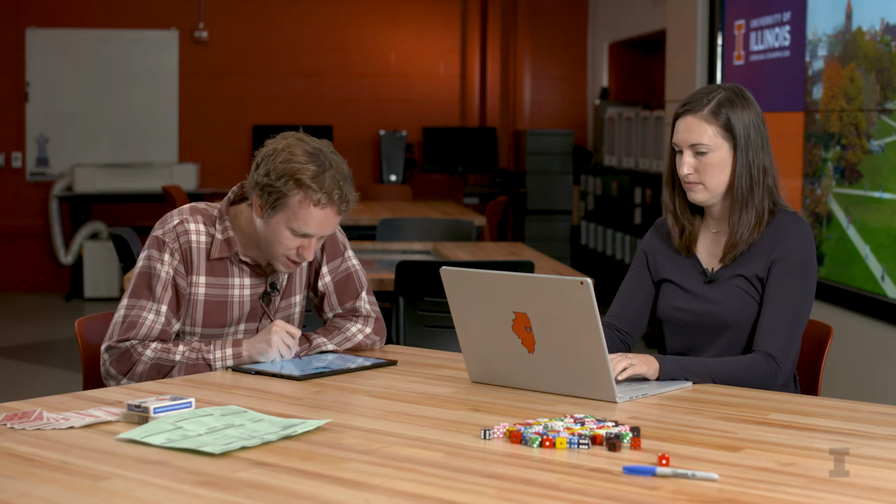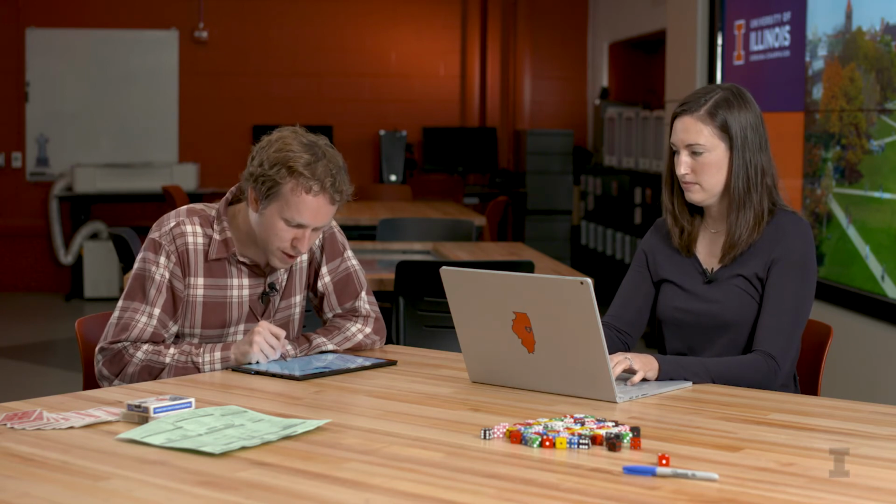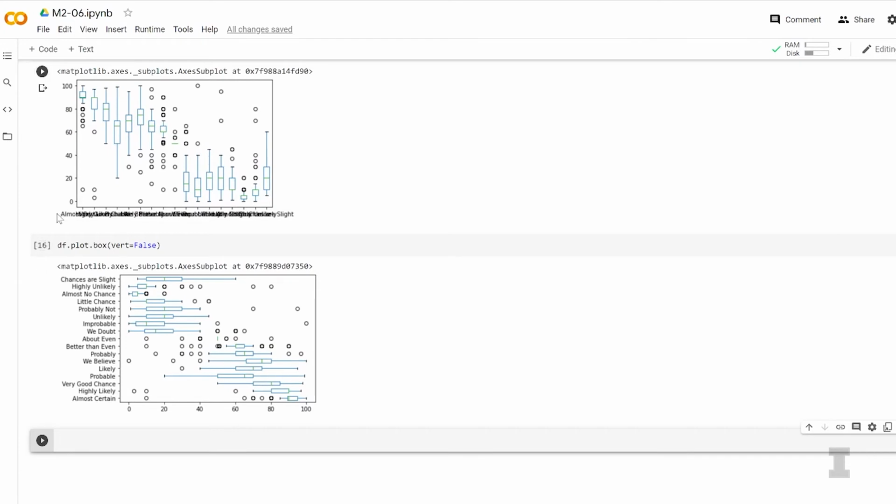One great thing about Python is there's a lot of customization of all these graphs. So we can change this by saying df.plot.box, and inside the parentheses, we can give different options. One thing we can do is say vert equals False with a capital F, to turn off the vertical feature. Ooh, before, the x-axis was really hard to read, they were all smushed together, all of the probability words, but now I can read them perfectly as these are horizontal box plots.